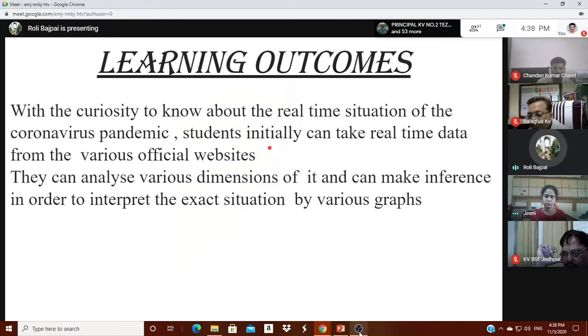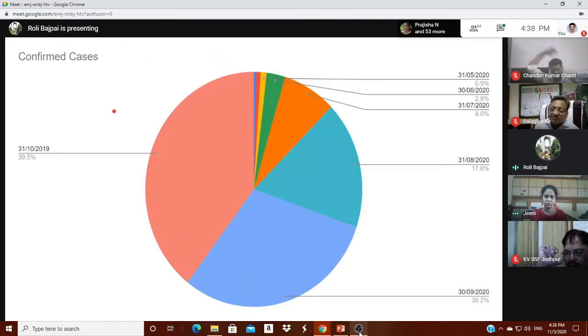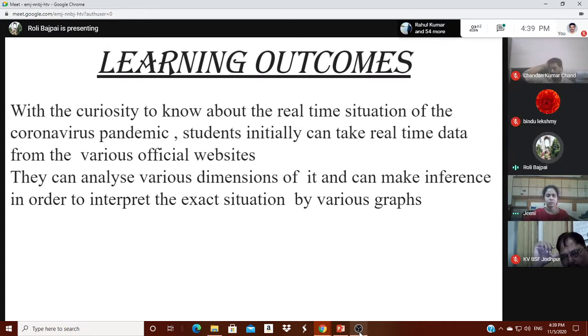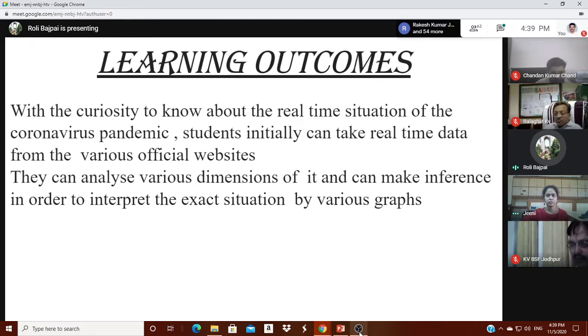So by taking a single data set, we can interpret it in various ways for the children, so that they may know it in a better way. First of all, they will feel curious to collect the data, that is our raw data, and collect and make it in a chart or any range. Means whatever the requirement of the graph is, they will form it in that, and then they will interpret it in the graph form.